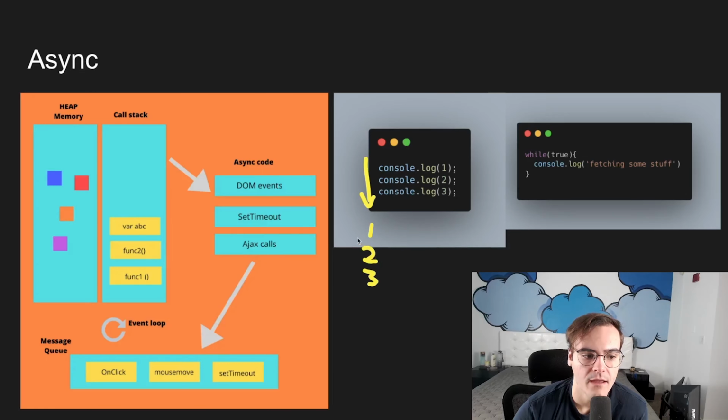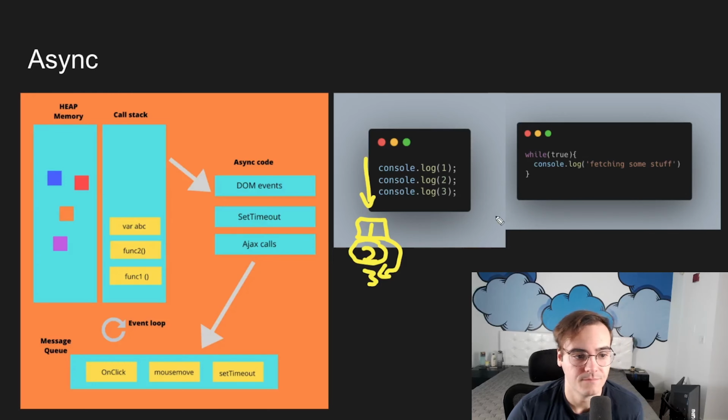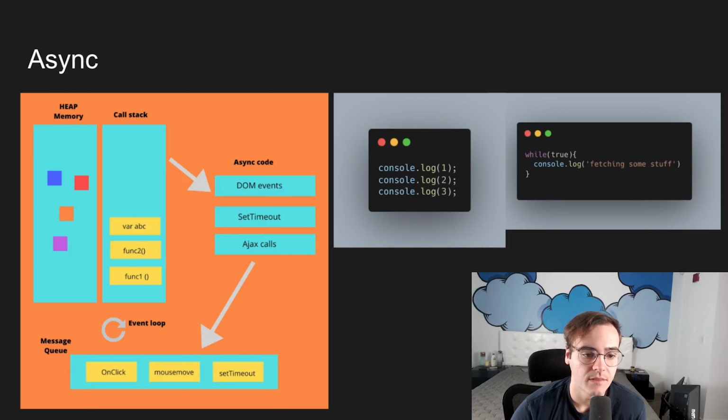JavaScript is doing one thing at a time. There's no real way for us to say, here, print this 1 and then print this 3 and then print this 2 without breaking out of that single thread. The problem is that presents some limitations for us when we're grabbing information from those services that we talked about in the last slide. The reason is that getting that information is going to take some time, and I'll show you what I mean.